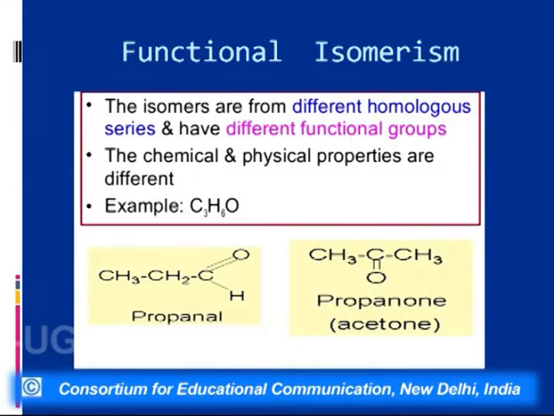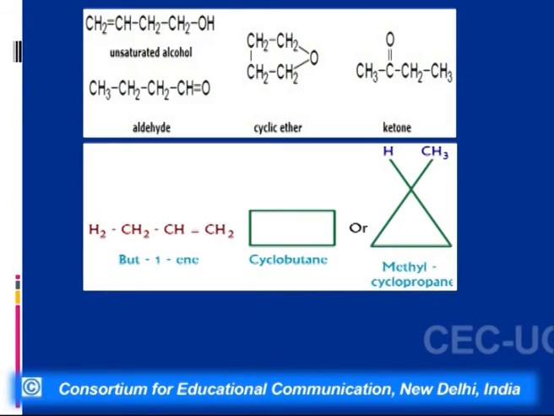What is different in them is that their chemical properties are the same, that is, they will undergo nucleophilic addition reactions. But what we find here is that the aldehyde group is more polar as compared to the ketonic group. So this will undergo nucleophilic addition reactions more readily as compared to propanone. And then this will also undergo oxidation more readily as compared to a ketone, that is, as compared to propanone.